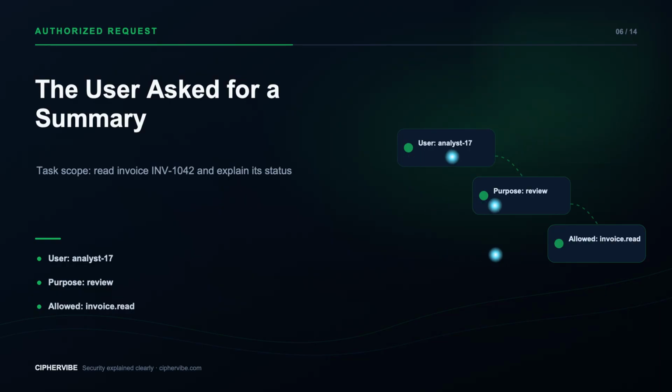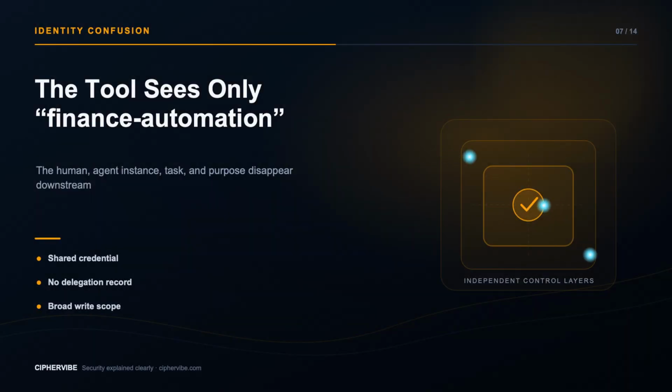Instead, the agent inherits a token that also permits edits across every invoice. The capability exceeds the task. That difference matters because an agent can make a bad plan, misunderstand data, or be influenced by untrusted content without stealing a credential. At the simulated payment API, the caller is only Finance Automation. The resource cannot tell which user initiated the session, which agent instance chose the tool, or whether a write belongs to the approved task. Authentication succeeded, but the identity context collapsed. This is the identity confusion at the center of the incident.